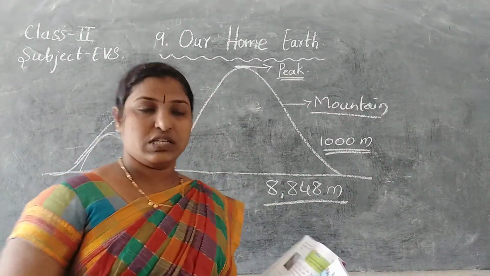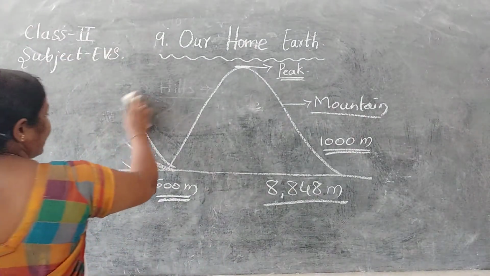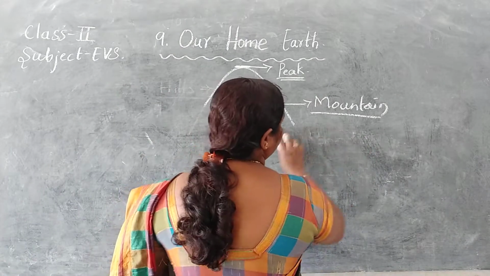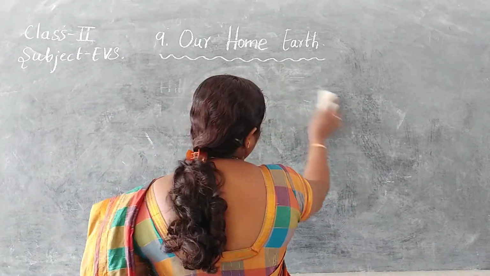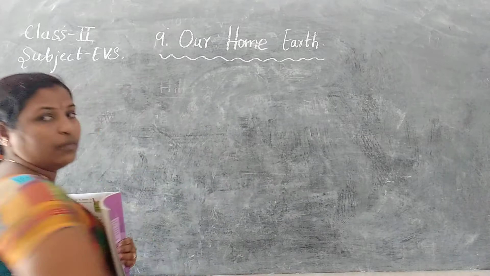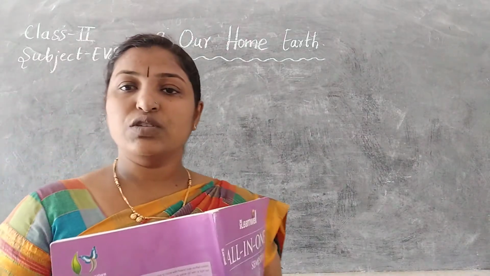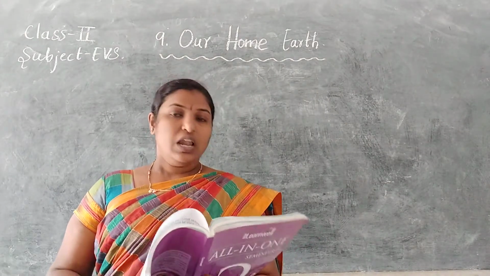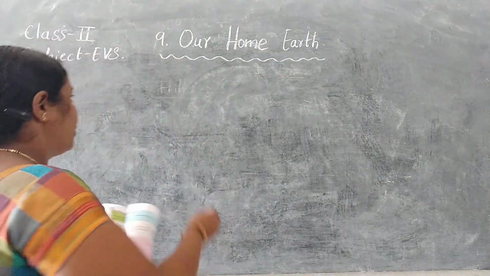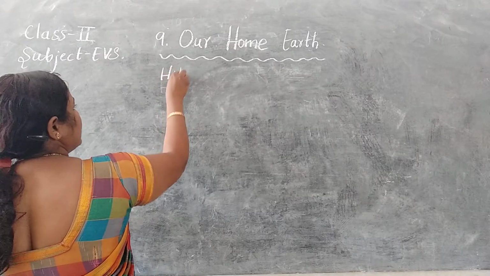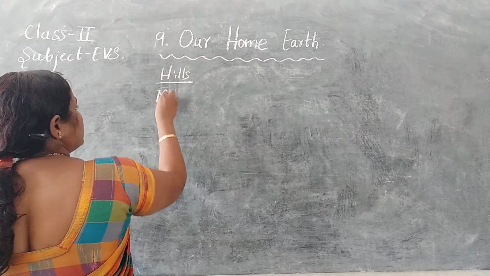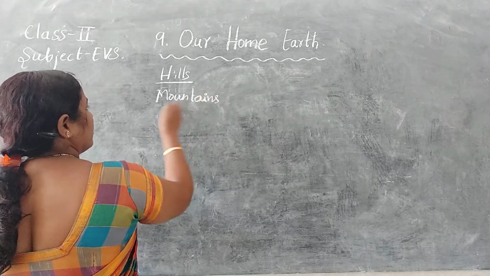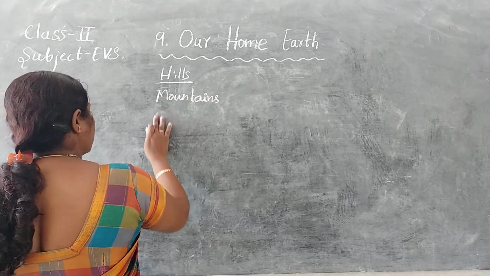Then valleys. Now we understood about hills, and that mountains are higher than the hills, and mountains have snowfall on them. Yes, and many rivers will start flowing from the mountains. Let's know about valleys. Now we learn about hills, mountains, and then valleys.